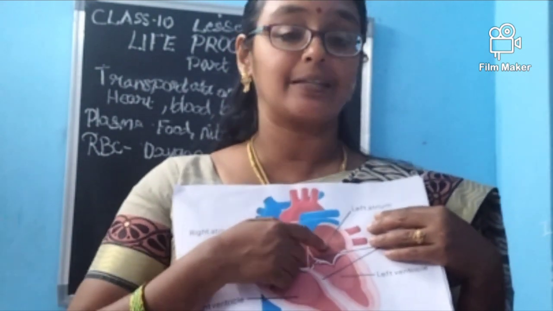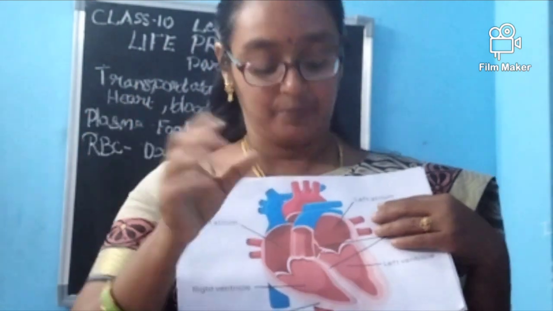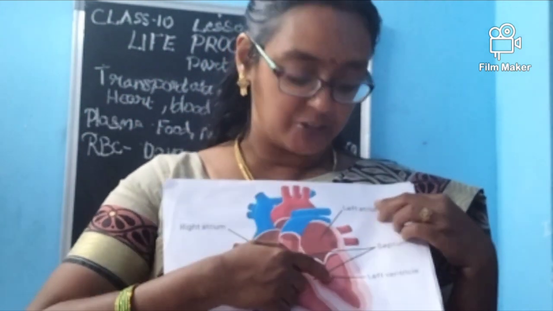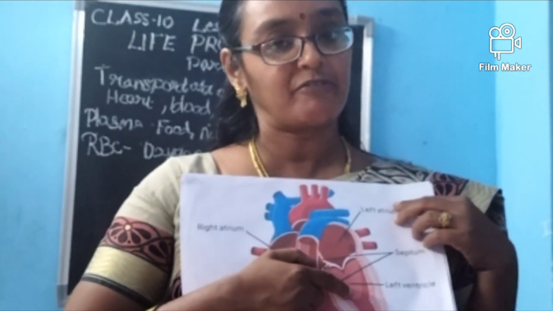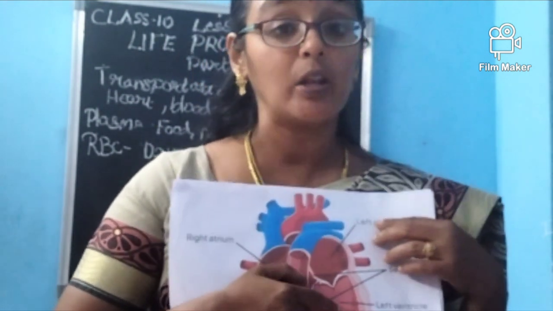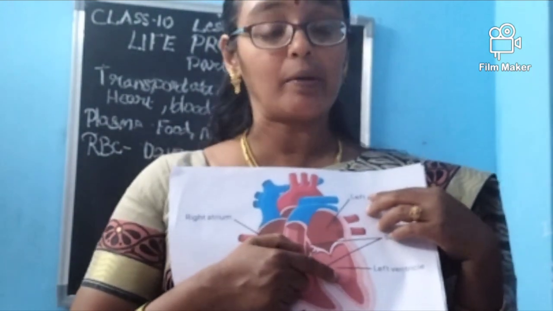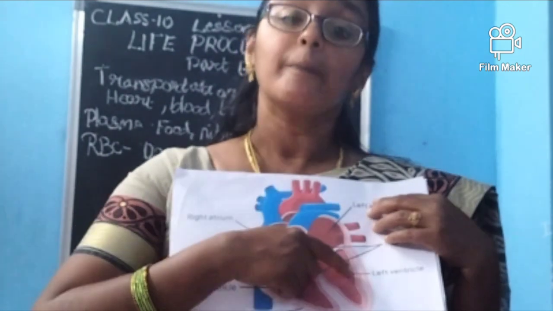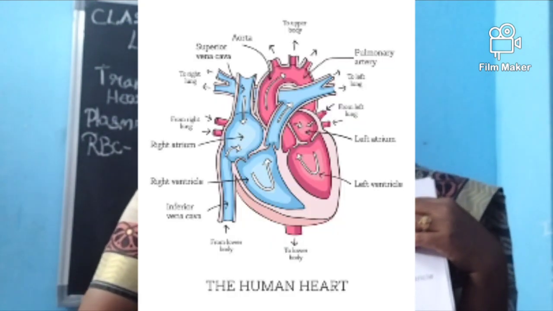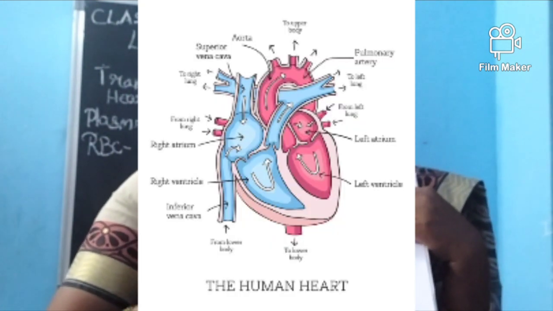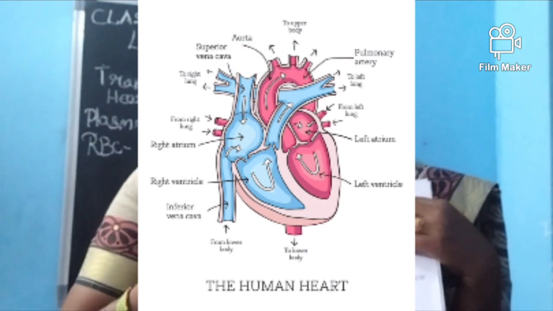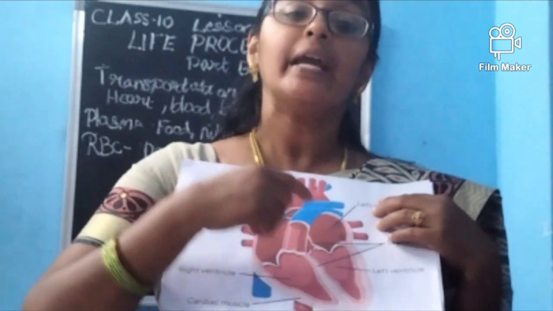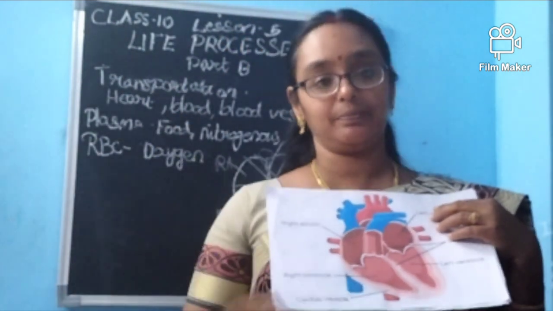There, the heart will expand, which helps the movement to the left ventricle. When it reaches the left ventricle, what will happen? The heart will start contracting. So what will happen? Again the pressure will be developed. With this pressure, the oxygenated blood will be carried through the aorta. It is called what, ma? Through the aorta, it is carried to different parts of the body.